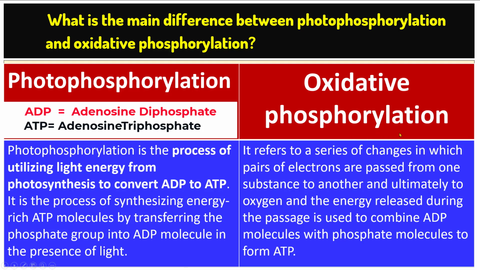Oxidative phosphorylation refers to a series of changes in which pairs of electrons are passed from one substance to another and ultimately to oxygen, and the energy released during the passage is used to combine ADP molecules with phosphate molecules to form ATP.